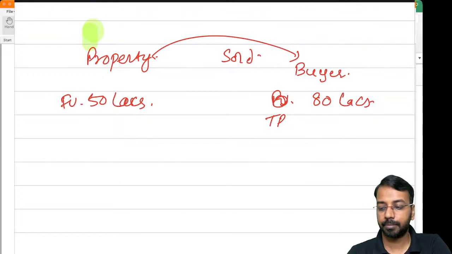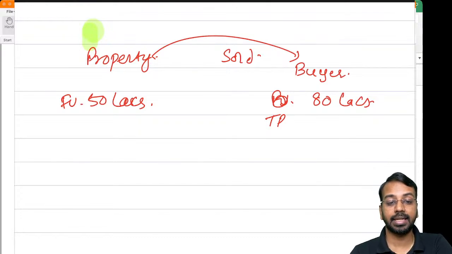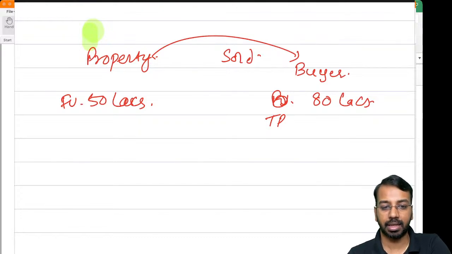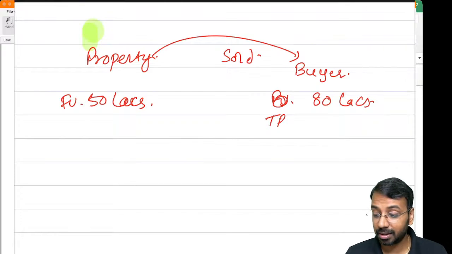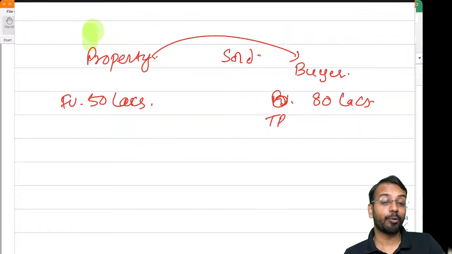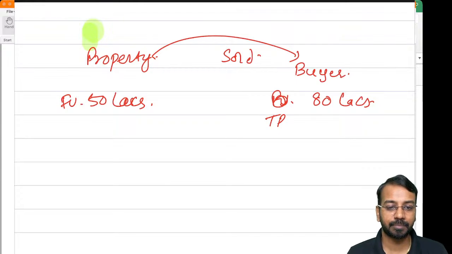How will he compensate? If the buyer has purchased at 80 lakhs, how will he compensate the transaction? Will he charge higher lease rentals or lower lease rentals? The buyer has paid a higher amount to buy the asset, so will he charge a higher lease rental or a lower lease rental?